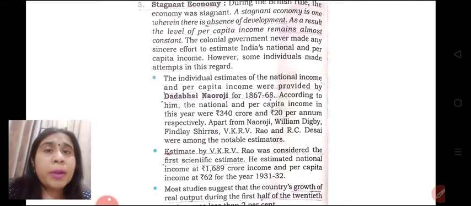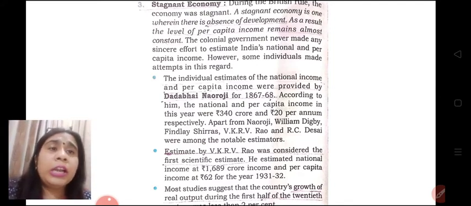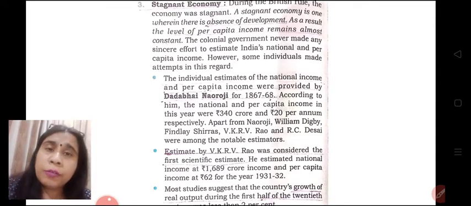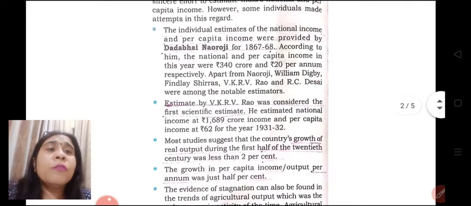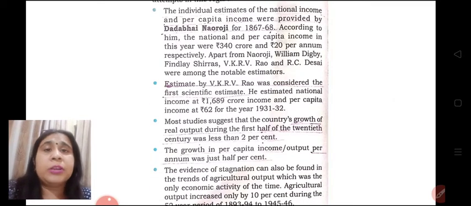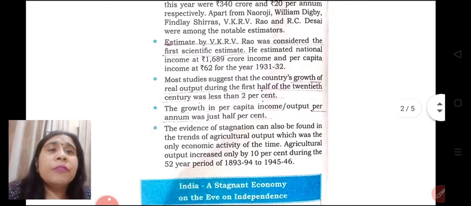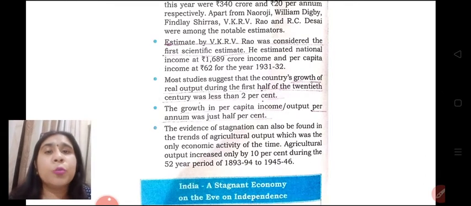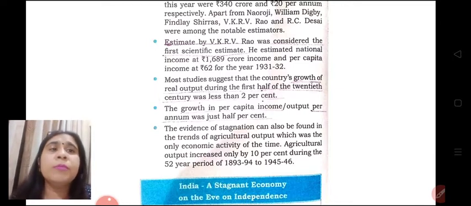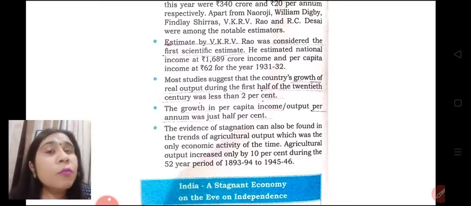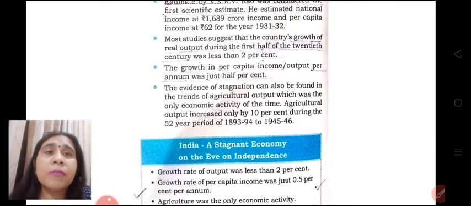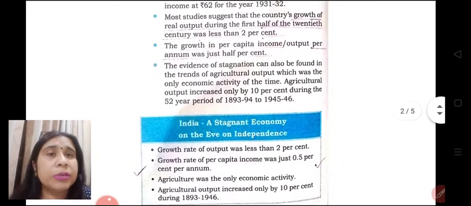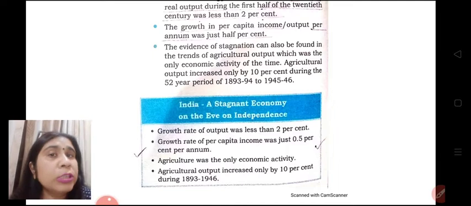We can go through different studies. First of all, Dadabhai Naoroji gave his report in the year 1867-68, and we come to know that per capita income, standard of living of the people, and national income were very less. Then estimates by V.K.R.V. Rao were considered the first scientific estimate, and from most of these studies we come to know that the country's growth of real output, that is national income, during the first half of the 20th century was less than 2%, and per capita income was growing at just 0.5% per annum, which is very, very less. So our economy was a stagnant economy.